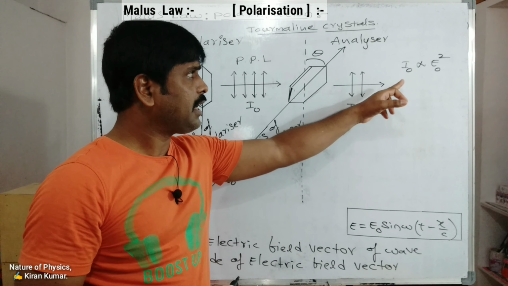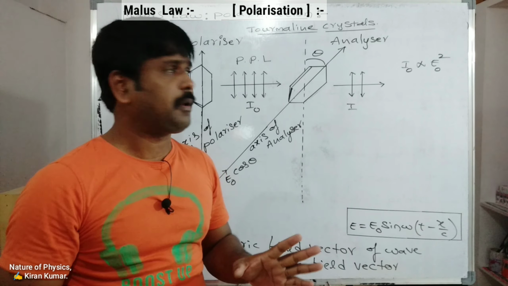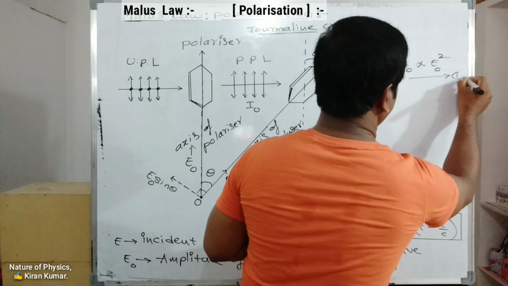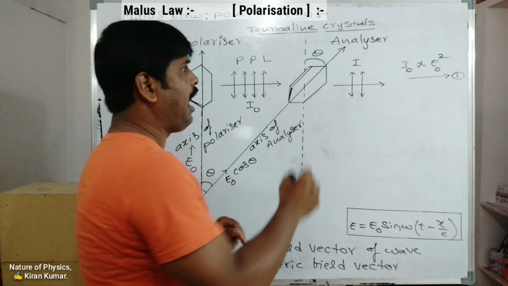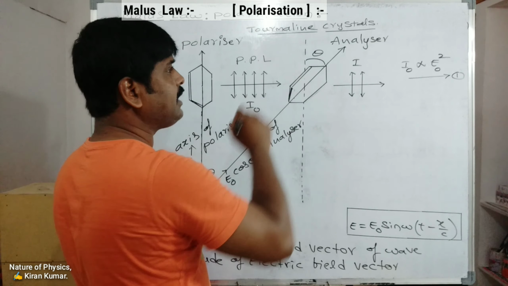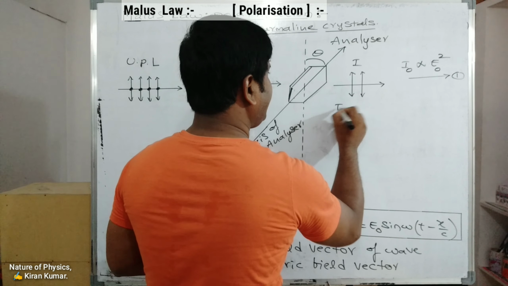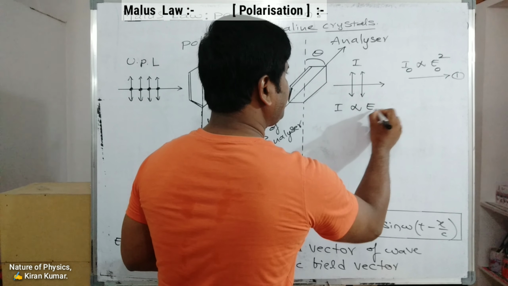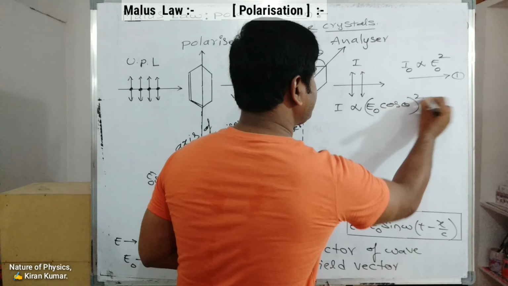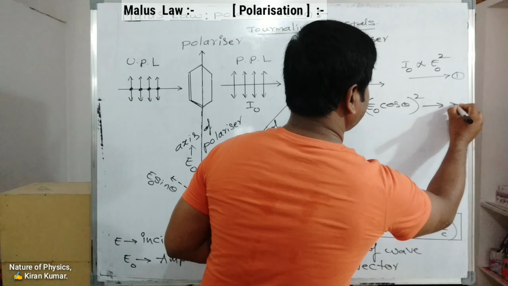I naught is directly proportional to E naught square. So this is taken as equation number 1. Next, I is the intensity of polarized light through the analyzer. So I is directly proportional to E naught cos theta whole square. This is taken as equation number 2.